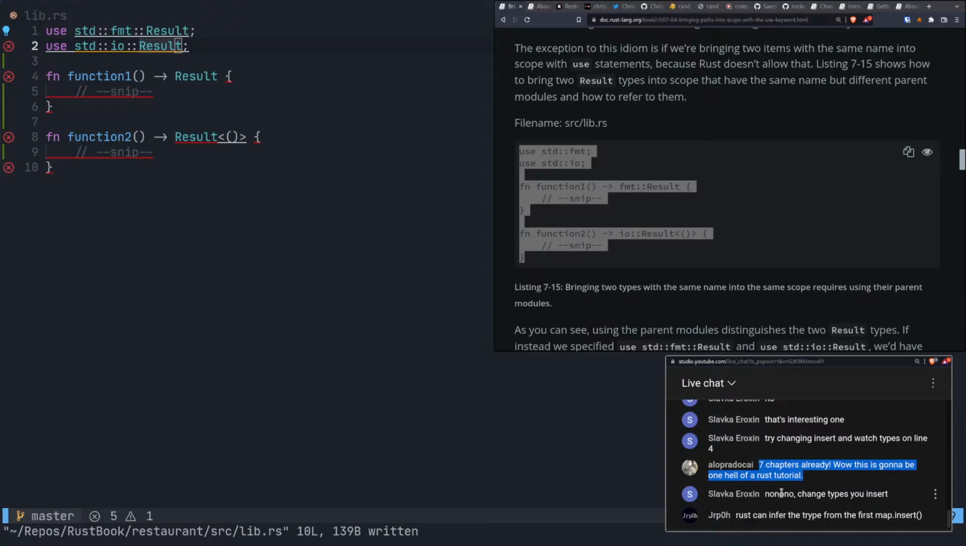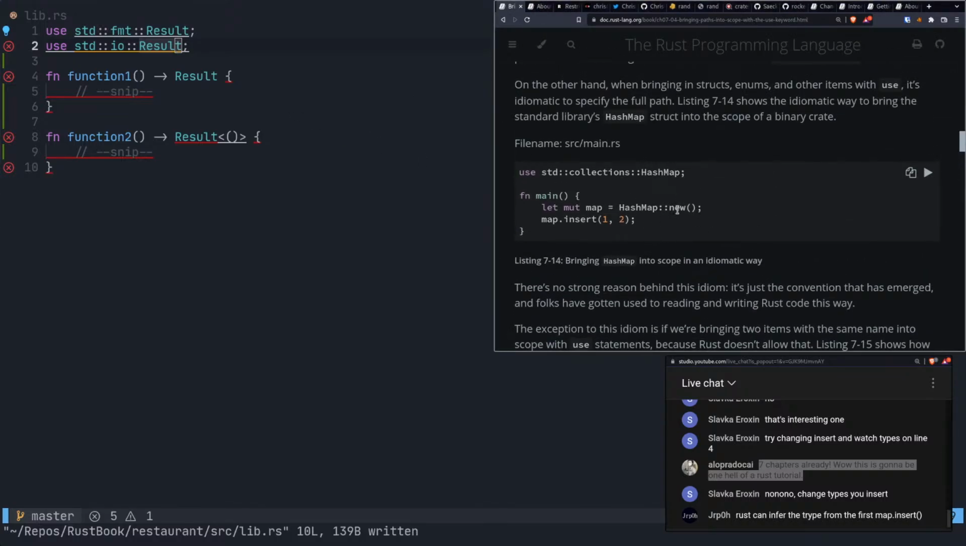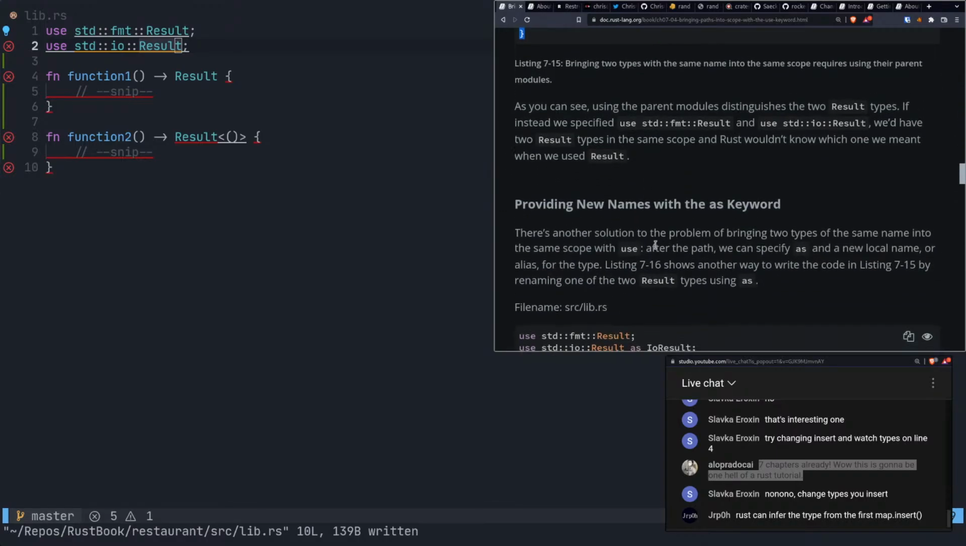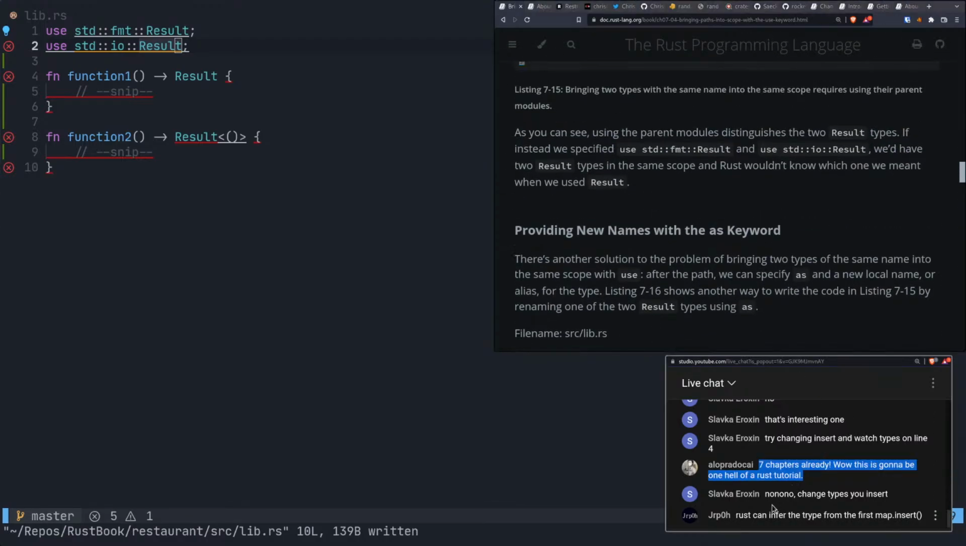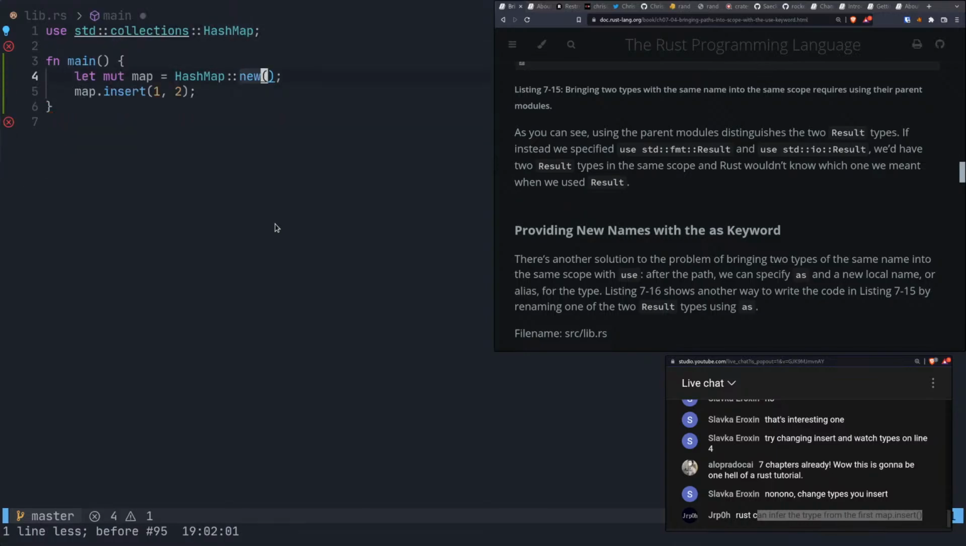Change types you insert. Try changing insert and watch types on line 4. I don't know. Well, I'm going to have to get there because I just don't know how to type a hash map right now with Rust. I know how to do it in other languages, but not with Rust. I guess maybe we'll find that out later. Just Rust can infer the type from the first map. Oh, that's what you're saying.